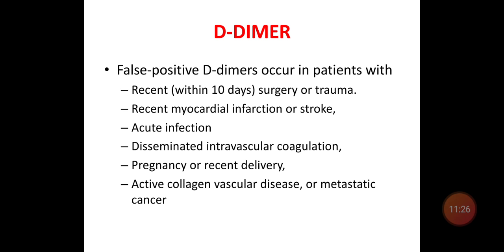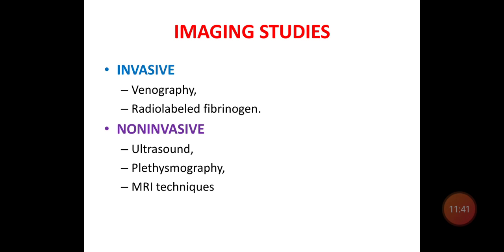So this test usually supports your diagnosis of DVT. It is not a confirmatory diagnosis of DVT, because in other conditions the D-dimer is also elevated.